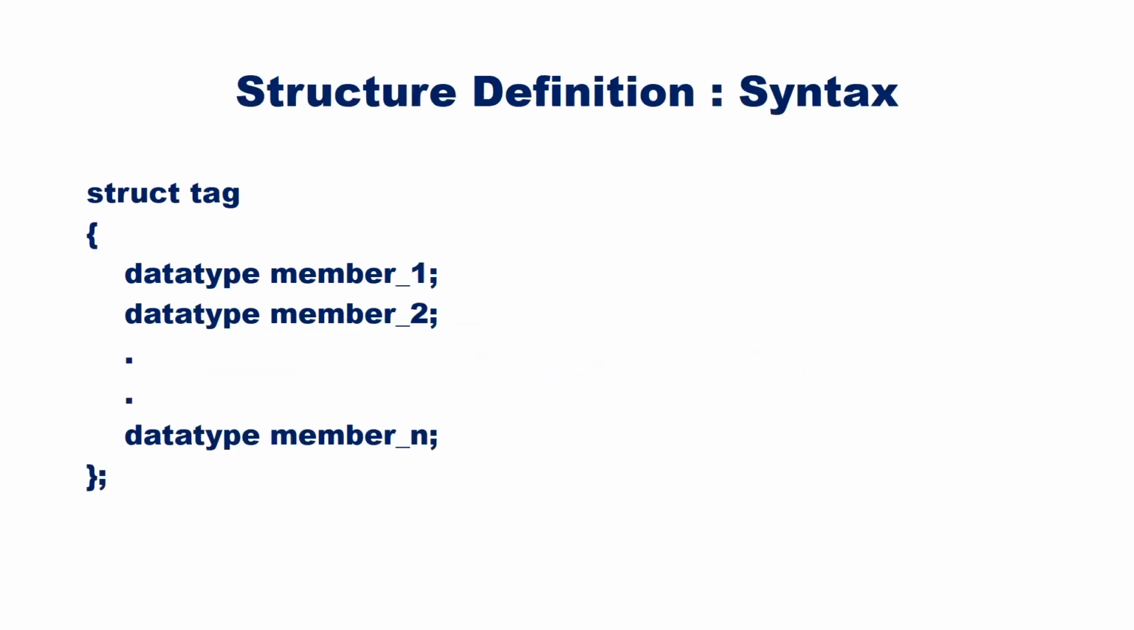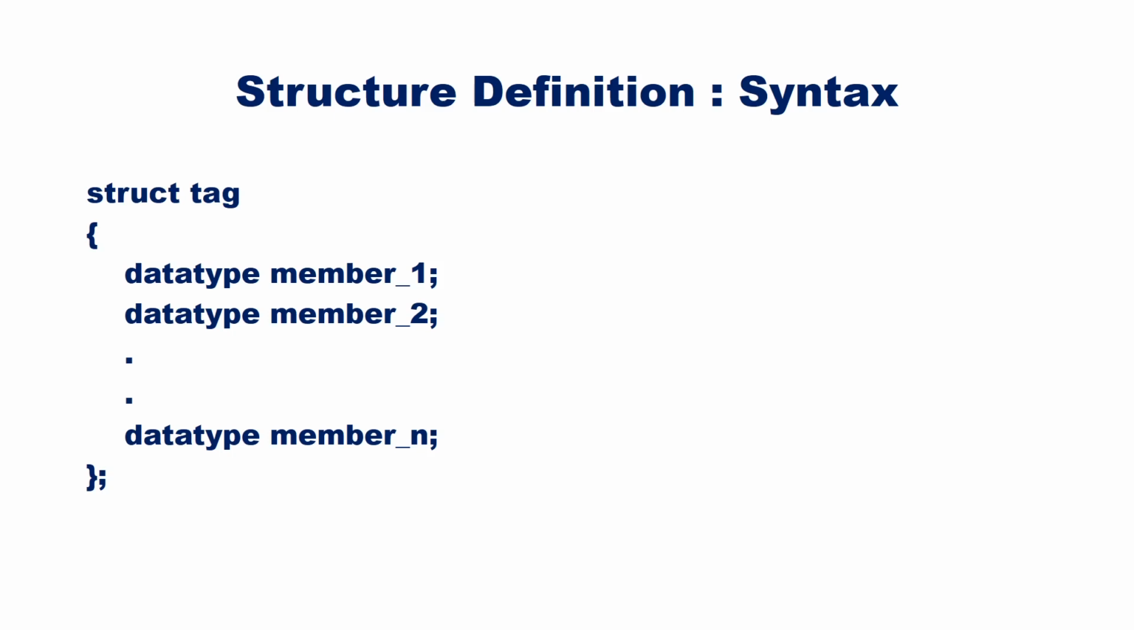The syntax for structure definition begins with the struct keyword followed by a tag. Tag is just the name of the structure. We can use any valid identifier as a structure tag. The members of the structure are specified within the pair of opening and closing curly braces. Each member definition is a normal variable declaration. End the structure definition with a semicolon.